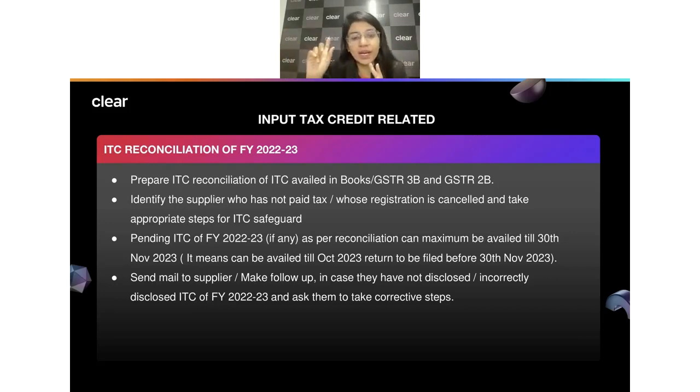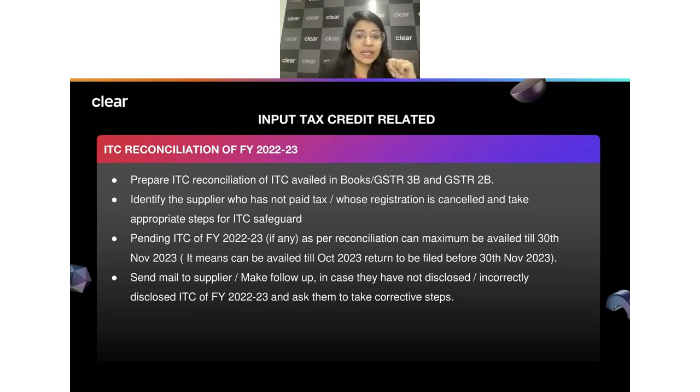Communicate with all of your vendors and ask your vendors to file that in their GSTR 1 for the month of March itself, so that you can go ahead and claim ITC related to all of the documents which were related to FY 22-23. Wherever you see this was part of your purchase register, but your supplier has not filed, ask them now itself that these are the documents where I'm not able to claim ITC because you have not filed your GSTR 1 correctly. Right? So this is something we should always do, do a follow-up so that you should be able to claim it before your next month filing, which is your March month filing itself. You should be able to claim all that pending ITC.